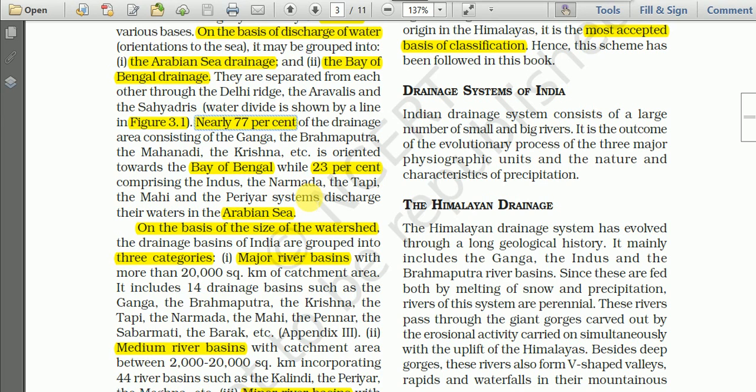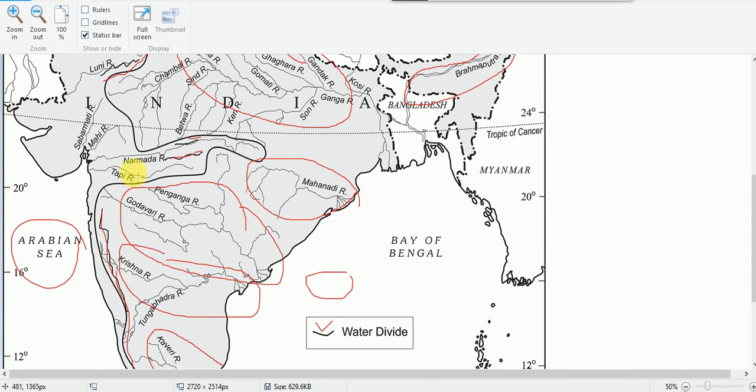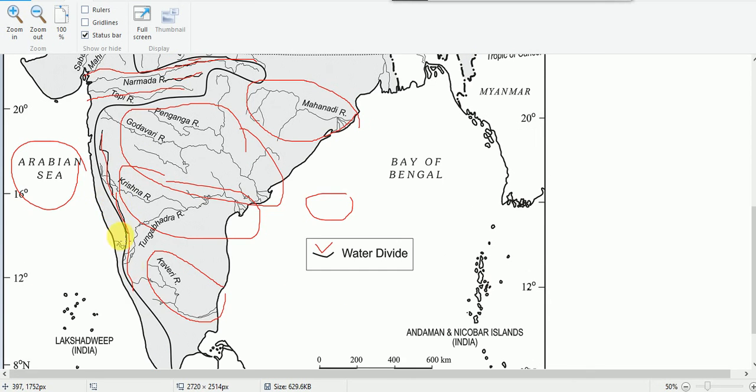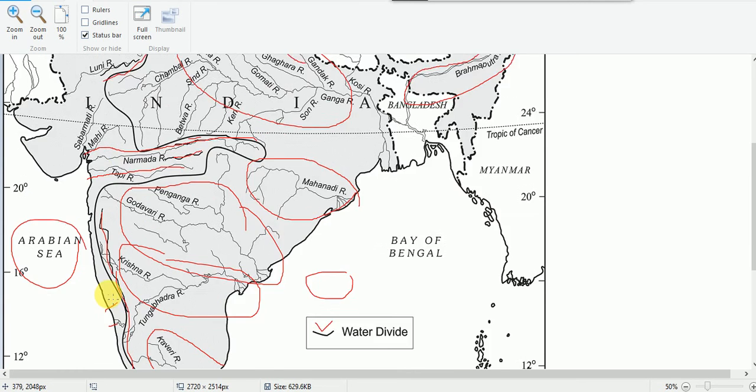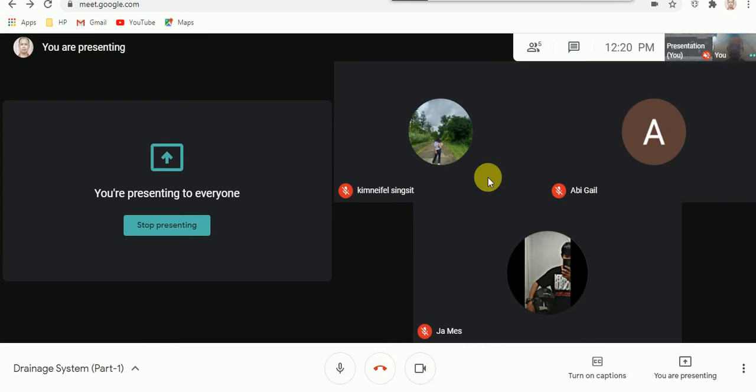The remaining 23% is constituted by the Narmada River, which is here. Then the Tapti River is here. Then some other important short rivers are here, the Periyars and others, and they constitute only 23%.